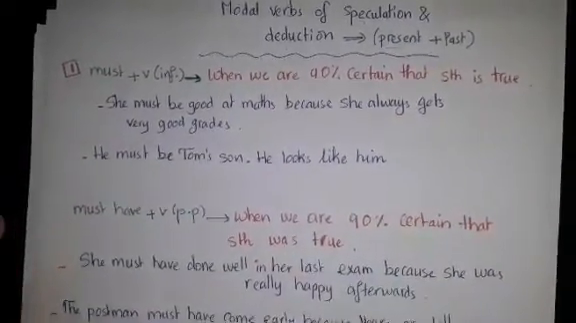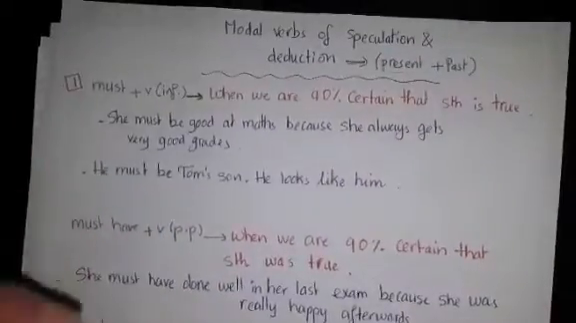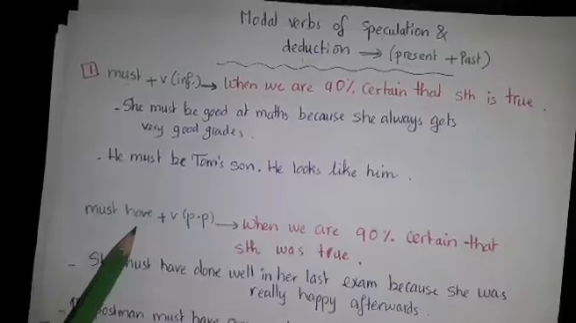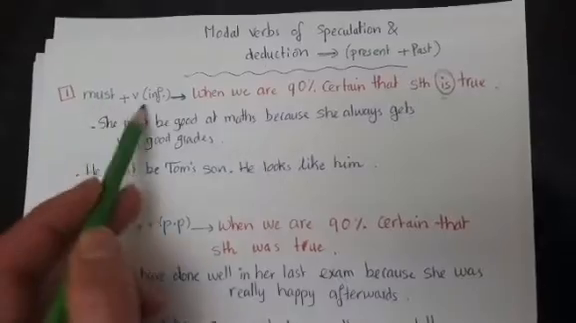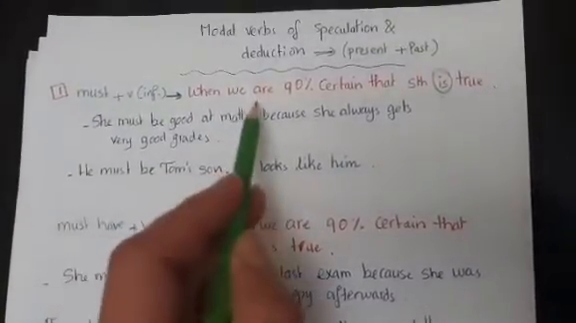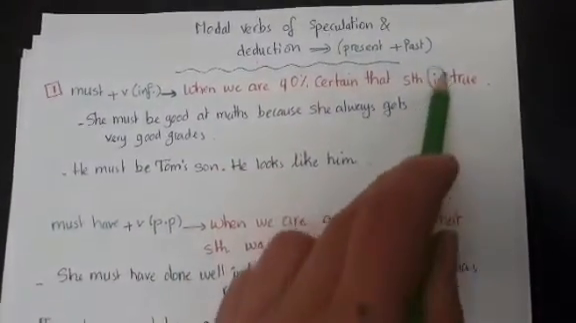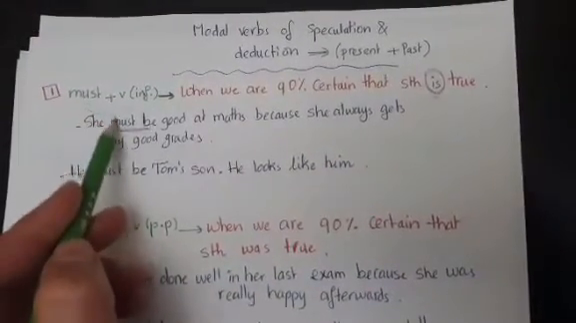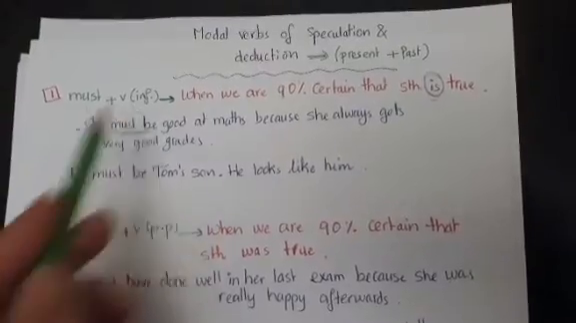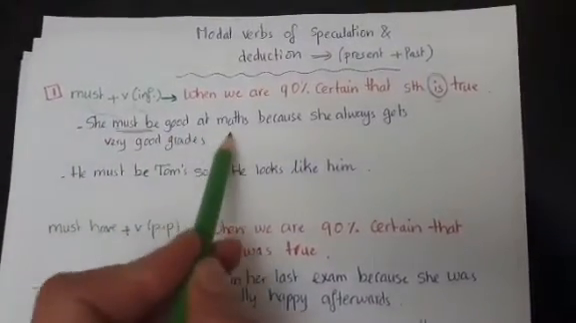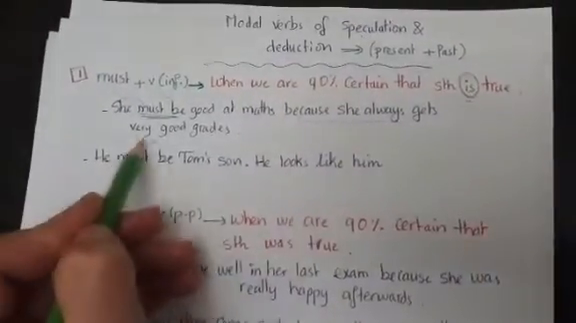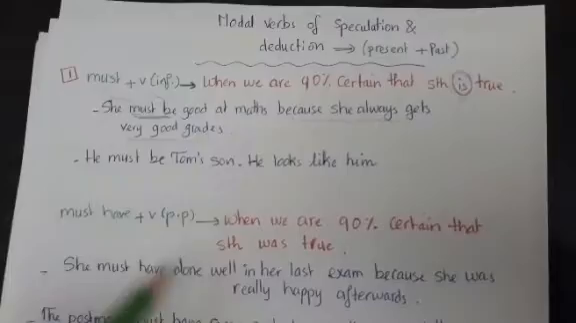Our lesson is divided into two main parts. Part 1. First, we're going to talk about must. Then must have. We're going to use must with the infinitive form when we are 90% certain that something is true. She must be good at maths. Why? Because she always gets very good grades.